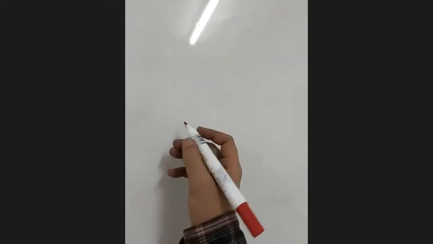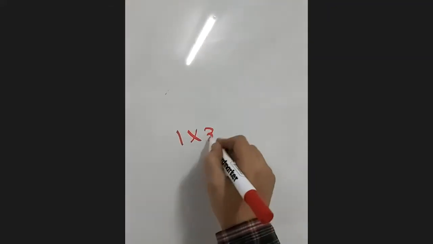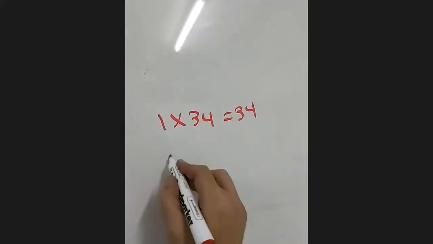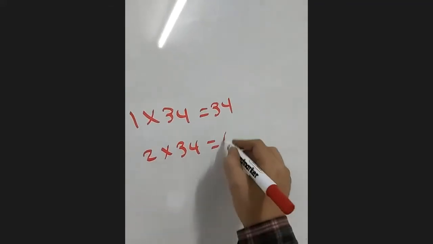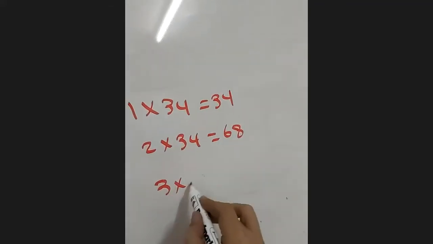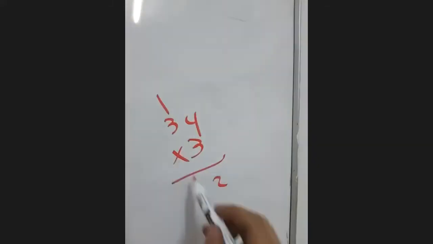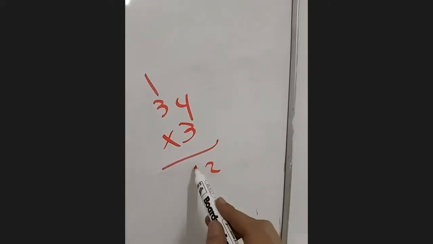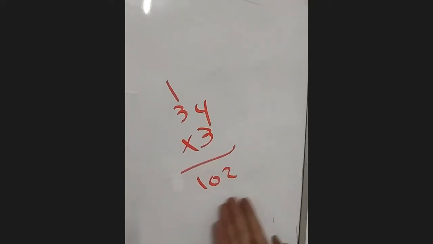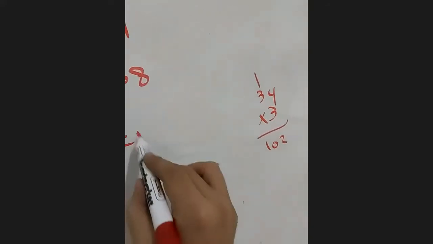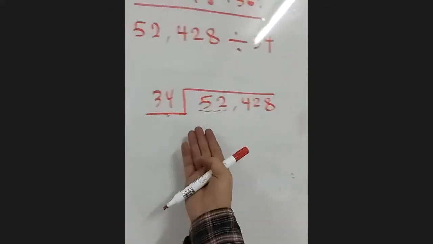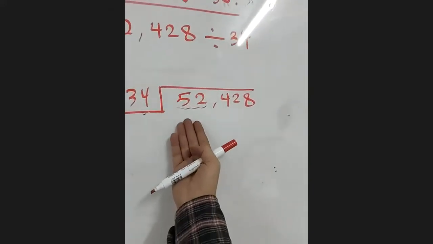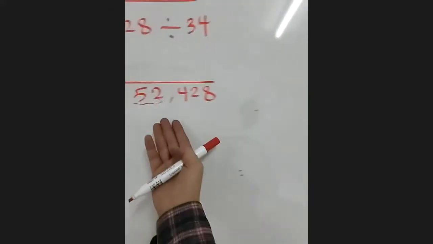So let's make numbers. 1 times 34 is 34. 2 times 34 is 68. 3 times 34, I don't know, so I will work it out here. It's 102. I get more than 52, and the 68 is also more than 52.